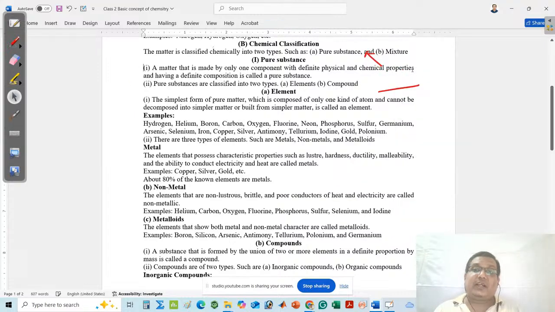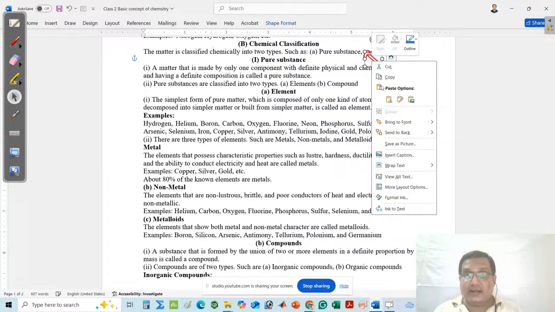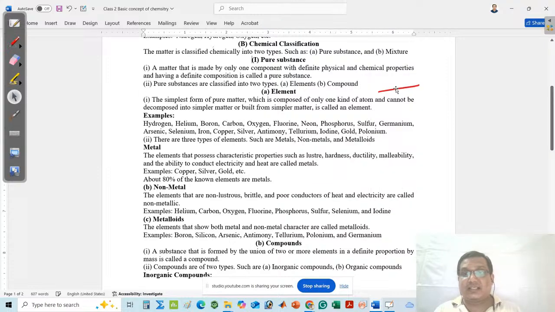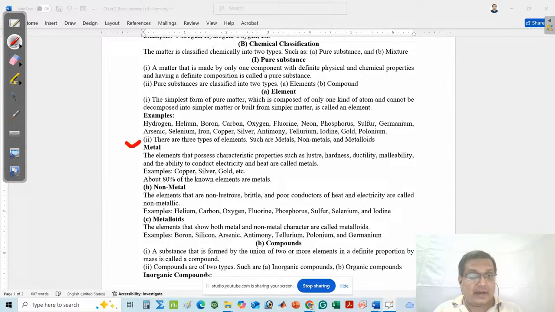There are many elements present. There are three types of elements: one is metal, another is non-metal, and next is metalloid. Metal means dhatu, non-metal means adhatu, and metalloid is said to be upadhatu.